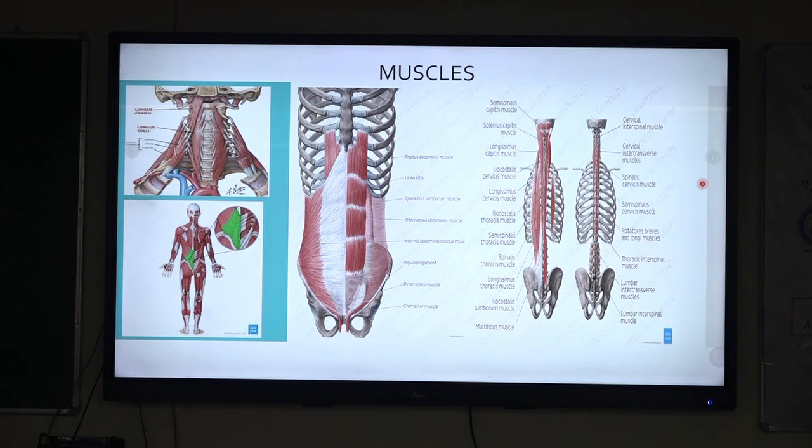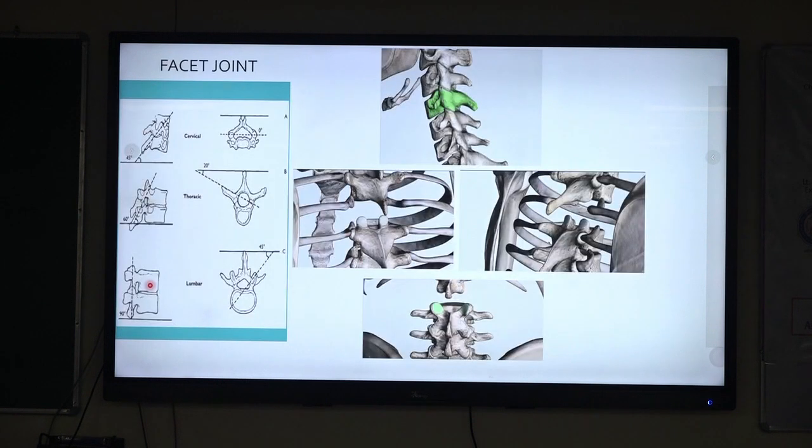Posteriorly in the cervical region, you have your semispinalis capitis, semispinalis cervicis. Down there is erector spinae. Then in front you have your oblique muscles, transversus abdominis, rectus abdominis, and then there is also the thoracolumbar fascia, which along with the posterior muscles and the anterior muscles forms an internal corset-like structure that gives stability to the spine.